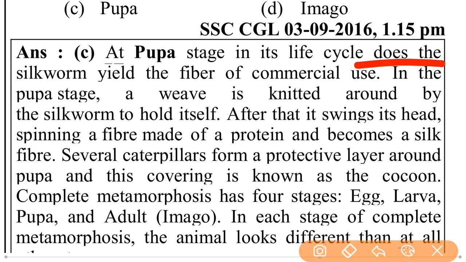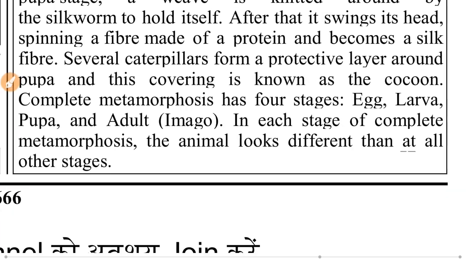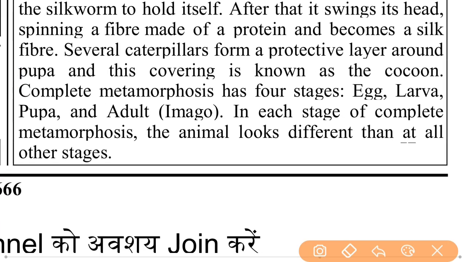In the pupa stage, a web is knitted around by the silkworm to hold itself. After that, it swings its head, spinning a fiber made of a protein that becomes silk fiber. The caterpillar forms a protective layer around the pupa, and this covering is known as a cocoon.